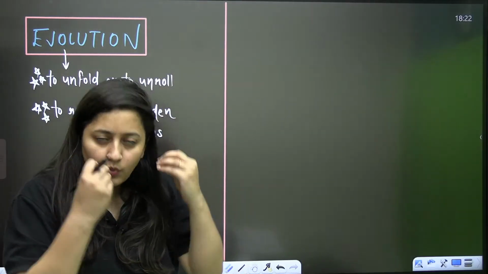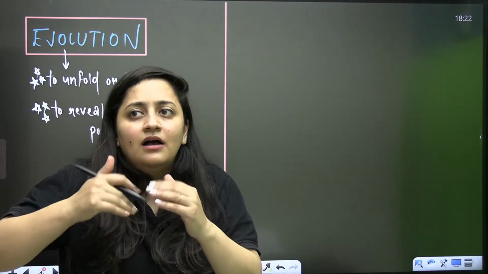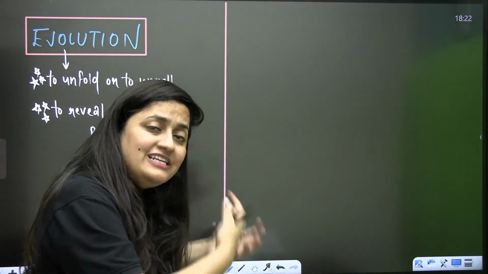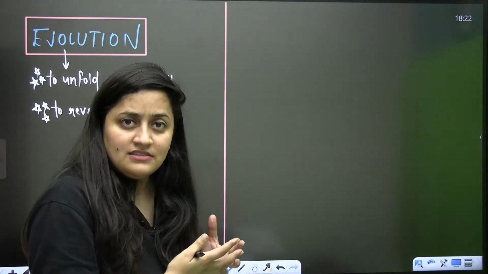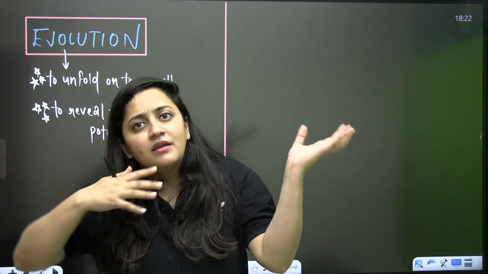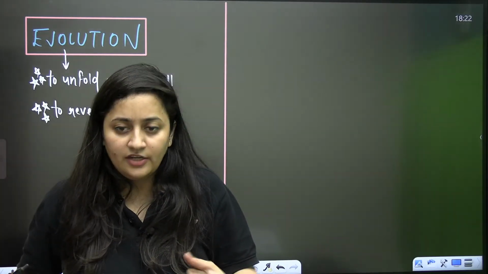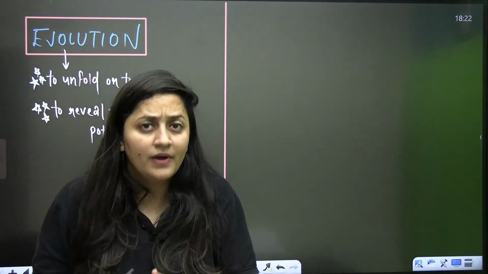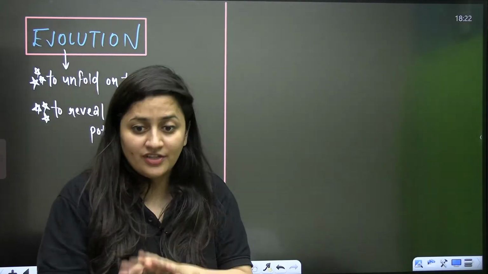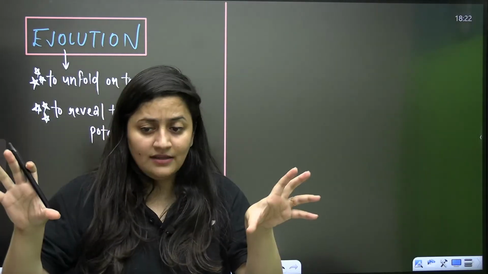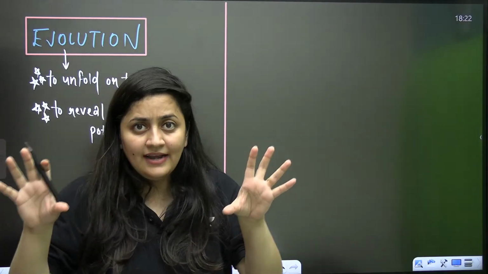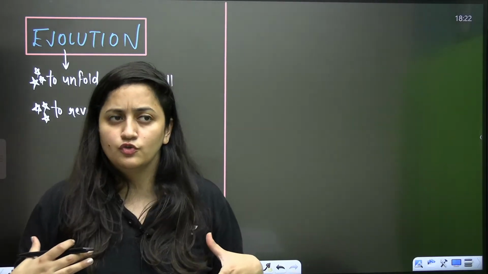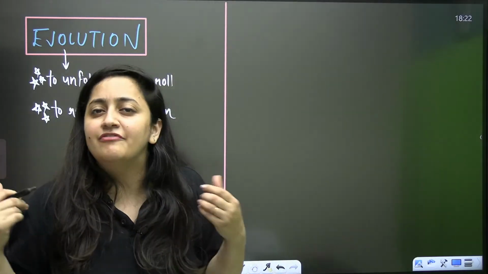Whatever religion you believe in, that religion also explains the origin of life. From a religious point of view, there are many things that people believe. They talk about the gods. As per Hindu mythology, who came first? Manu and Shraddha. And Adam, Eve, I hope you all know about it. That comes under the theory of special creation. So many people explain the origin of life in different ways.